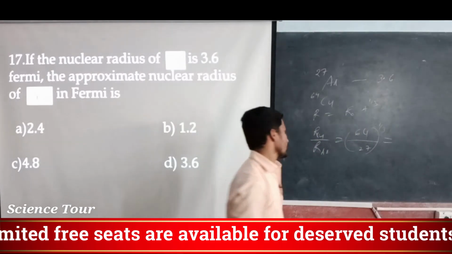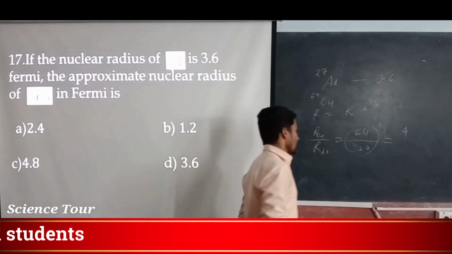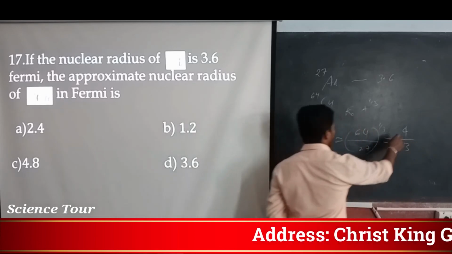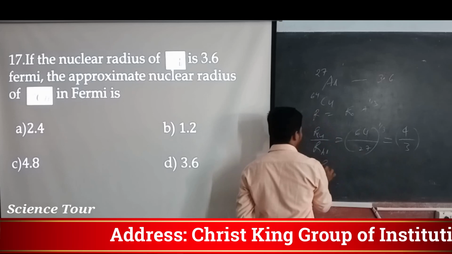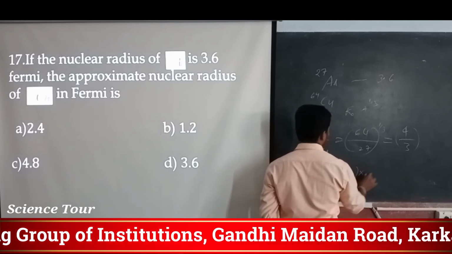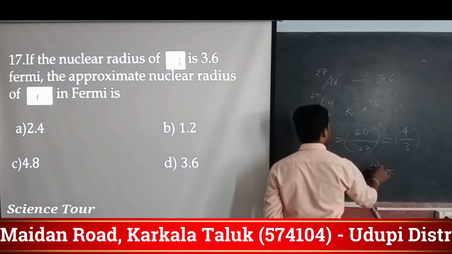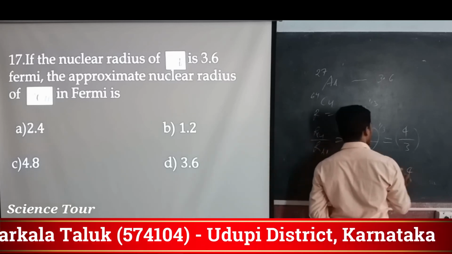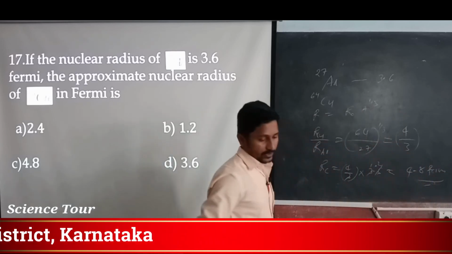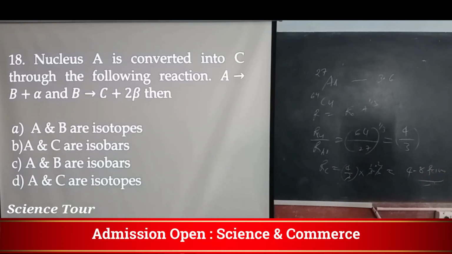So the cube root of 64 is 4 and the cube root of 27 is 3. So R Cu is equal to 4 by 3 times R Al, which is 3.6. So 3 1s are 3, 3 2s are... 4.8 Fermi, option C.